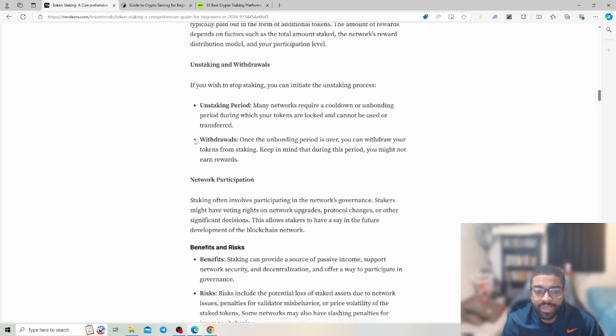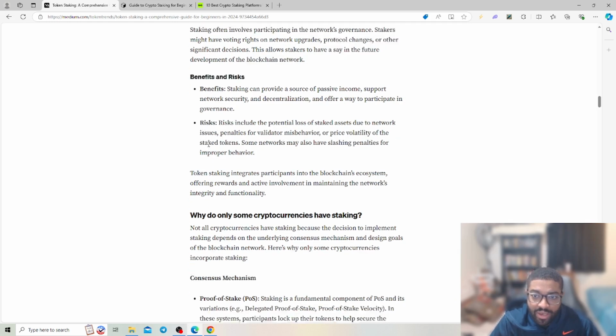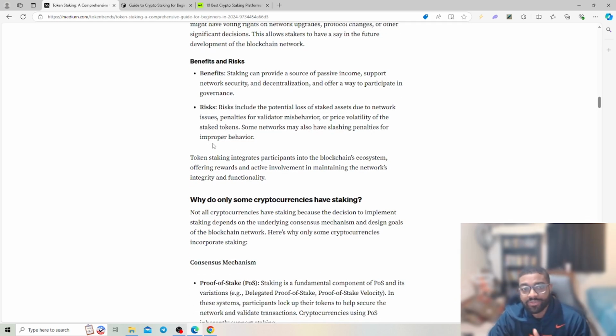But let's scroll a little bit down. We can get into network participation. So they have benefits and risks. Staking can provide a source of passive income, and support network security and decentralization. The risks include potential loss of staked assets due to network issues, penalties for validator misbehavior, or price volatility of those staked tokens. So that's very important to know and understand, the differences within your risk tolerance